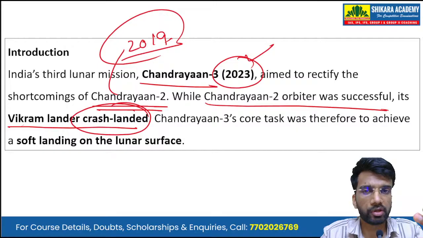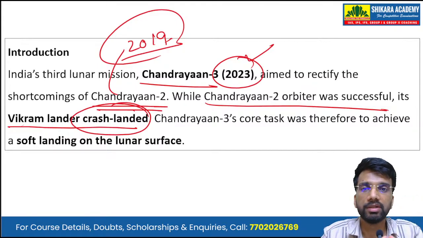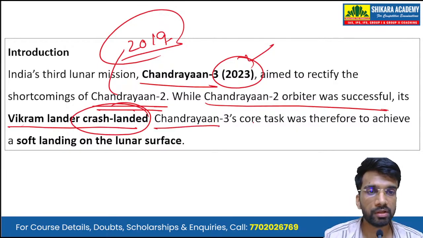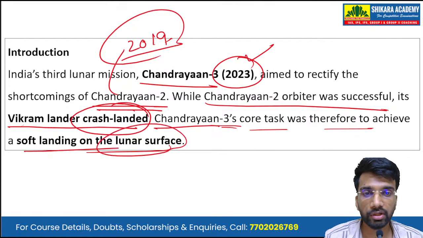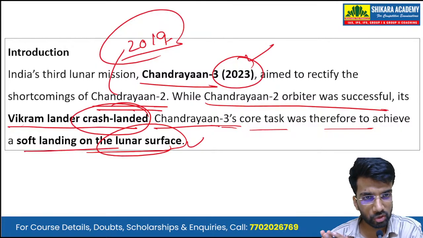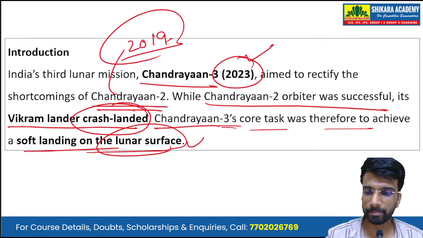One was an orbiter, then a Vikram lander, and inside the Vikram lander was the Pragyan rover. The orbiter was successfully deployed in the moon orbit, but the Vikram lander crash landed on the moon surface. So Chandrayaan 3's core task was to achieve a soft landing on the lunar surface. The objective which was not completed in Chandrayaan 2, we tried completing in Chandrayaan 3.